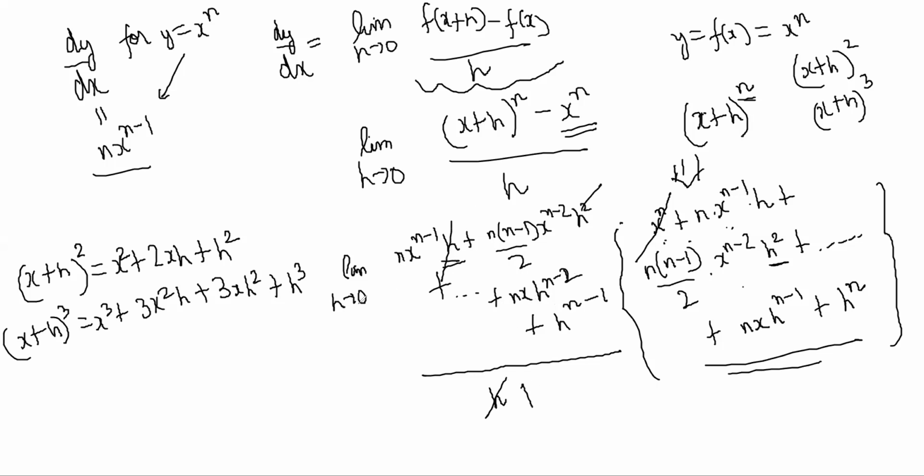So when you put h equal to 0 now, every term other than the first term disappears. This becomes 0 because h is 0, this is 0, this is 0. All these terms vanish.